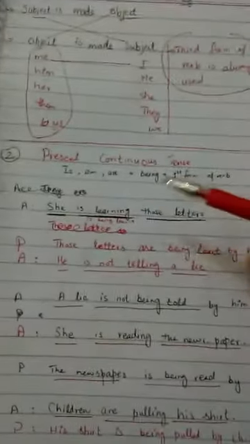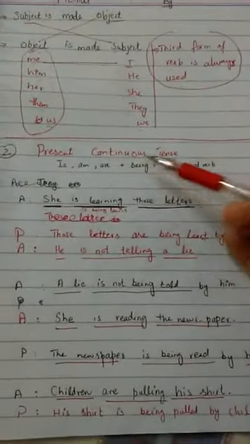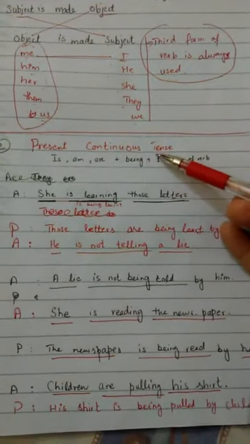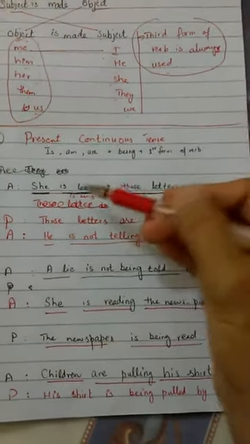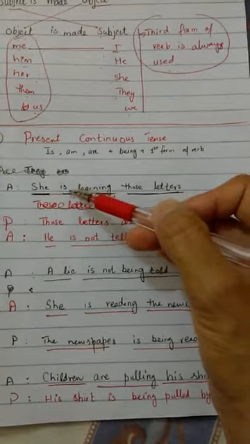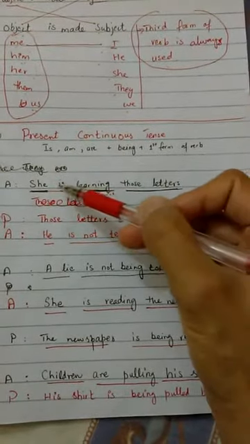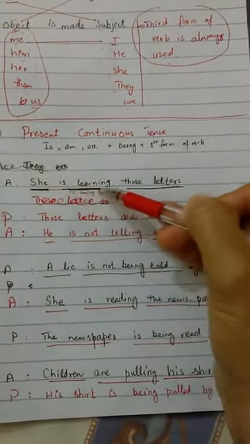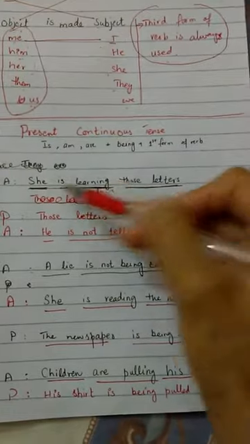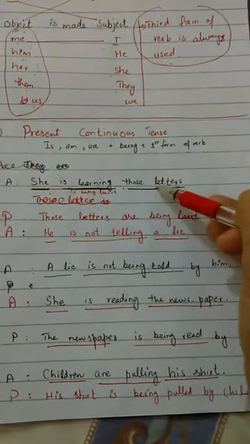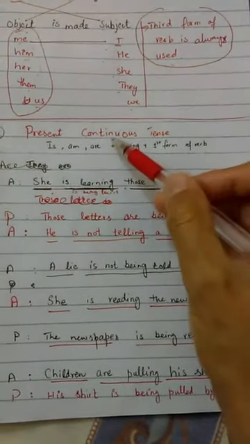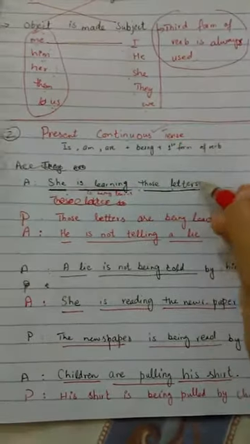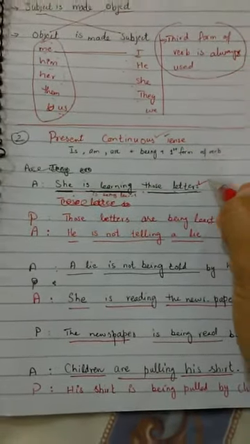And when it is present continuous tense, we basically use is, am, are with the fourth form of verb. She is learning those letters. This is a present continuous tense, active voice sentence.